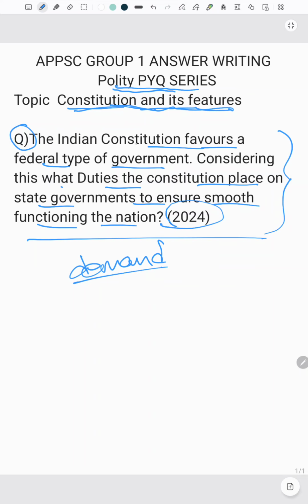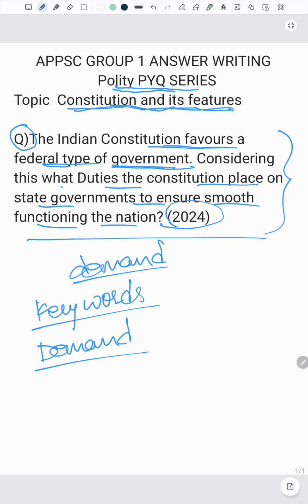So if you see, the Indian Constitution favors the federal type of government. Before going into the question, let's focus on what are the keywords that are mentioned in the question and what is the demand of the question that they are asking us. So what are the keywords that are mentioned here? That is federal type of the government. And the next one, that is duties of the Constitution placed on state governments. Duties that are placed on state governments.